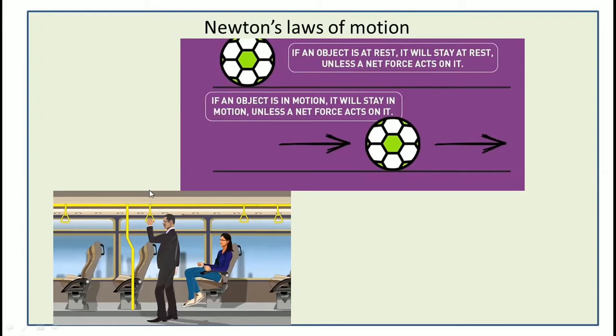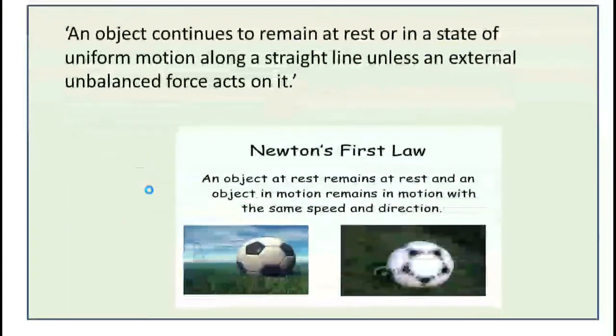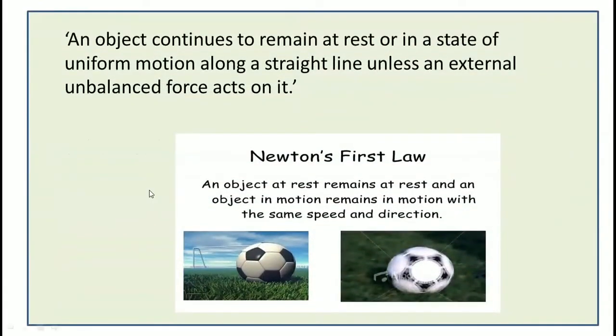An object continues to remain at rest or in a state of uniform motion along a straight line unless an external unbalanced force acts on it. That is how we state Newton's first law. Here, when an object is at rest or in uniform motion along a straight line, it does not mean that no force is acting on it.